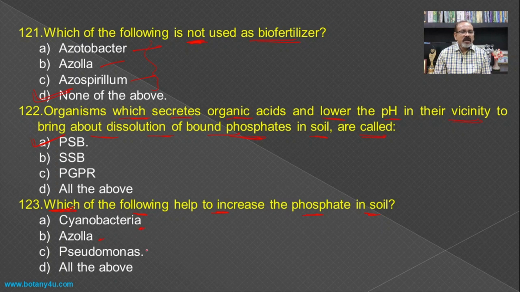Cyanobacteria, Azolla and the Pseudomonas. If you see the Cyanobacteria and Azolla, they are responsible to increase the nitrogen in the soil, and the Pseudomonas is specifically responsible for the increase in the phosphate in the soil, as it is a phosphate solubilizing bacteria, and hence it becomes the answer.